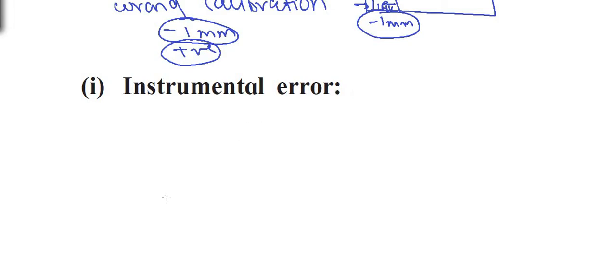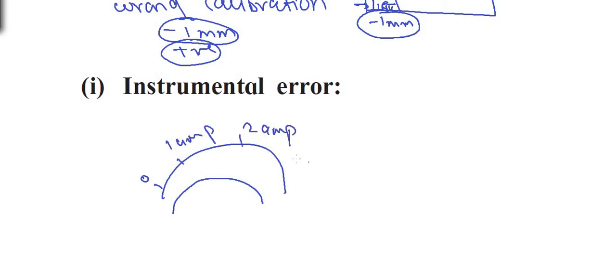Now, what is the wrong calibration? Consider the scale of an ammeter. Suppose this is the scale of the ammeter. It reads from 0 ampere. This is 0 ampere. This is 1 ampere. This is 2 ampere. Then it goes on up to 10 ampere. Suppose the pointer does not rest over here when no current is flowing, but it rests somewhere over here. That is, the pointer is reading 0.5 ampere when there is no current in the instrument.